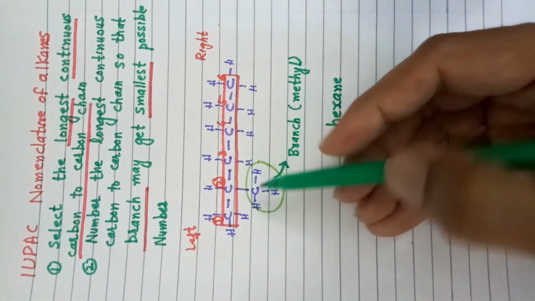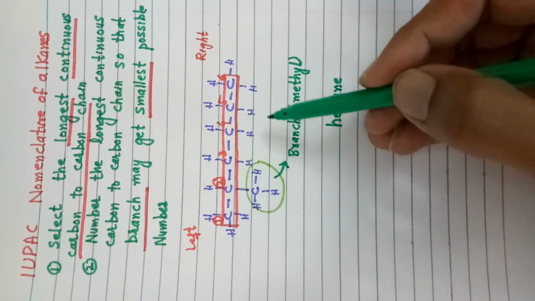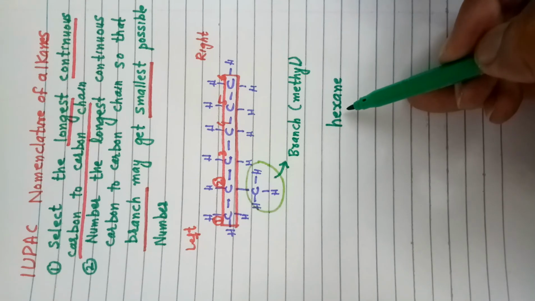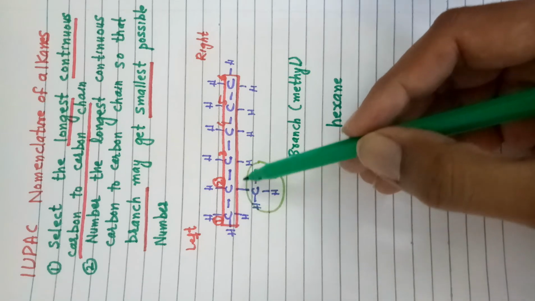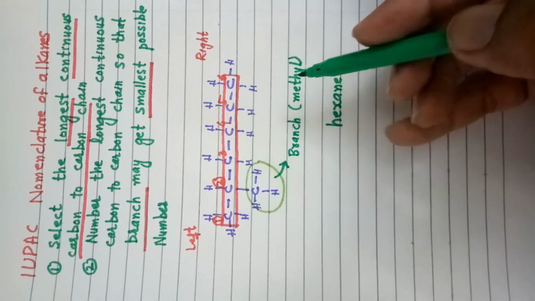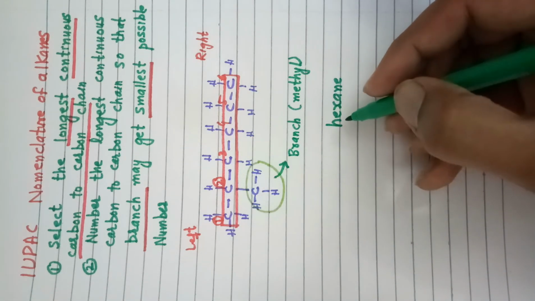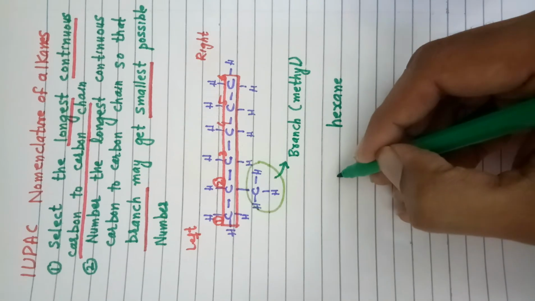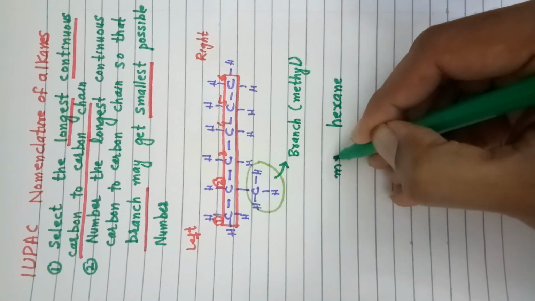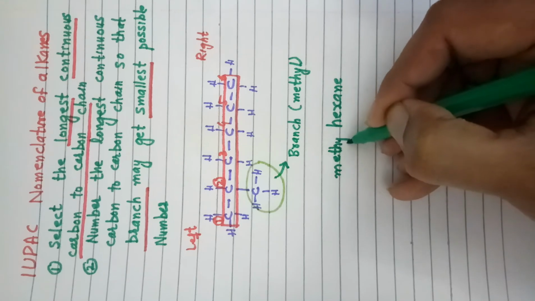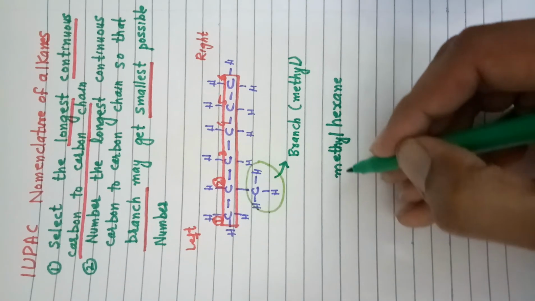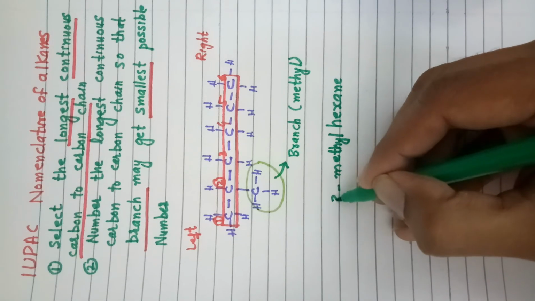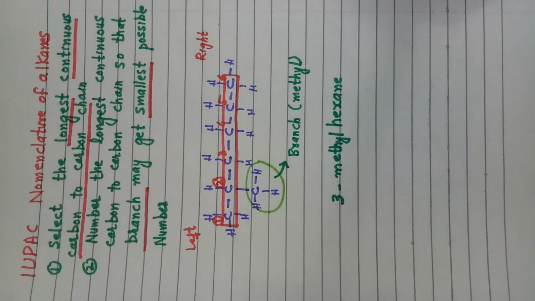At first we will mention the name of the parent chain or stem name, which is according to the maximum number of carbon atoms present in the continuous chain. And before the stem name we will mention the branch. In this case, methyl is present as a branch, and before that we will mention the position of the branch on the parent chain.